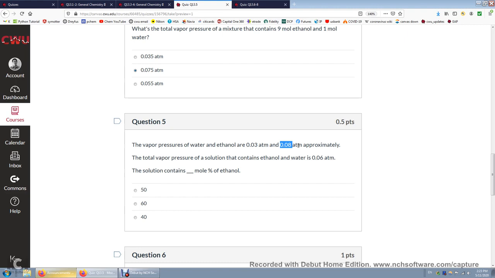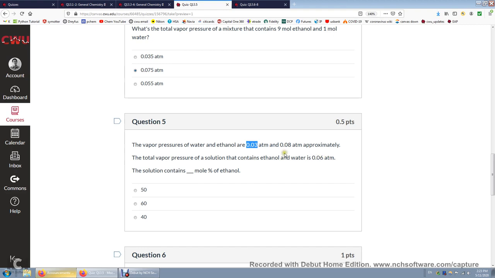That's the product of 0.08 and the mole fraction of ethanol, x. What about the water vapor pressure? It's 0.03 times the mole fraction of water, which is 1 minus x. So really it's just 0.03 times (1 minus x), plus 0.08 times x, equals 0.06.